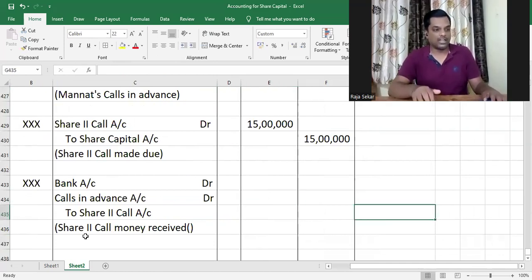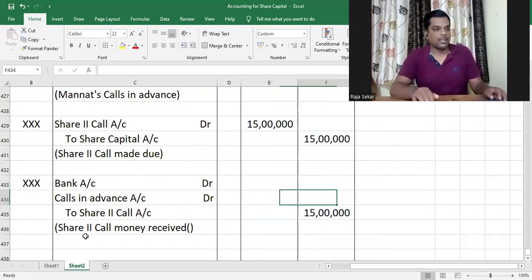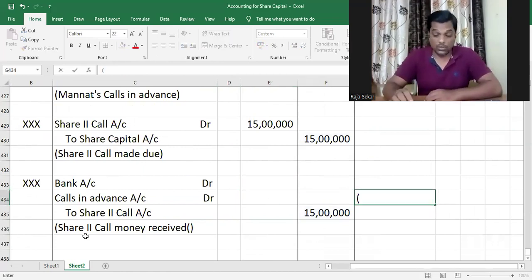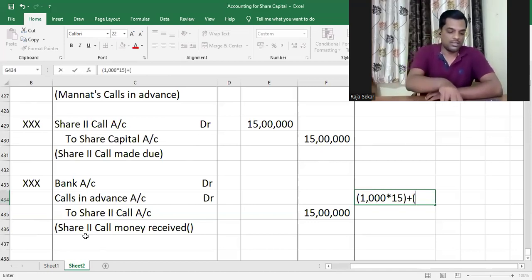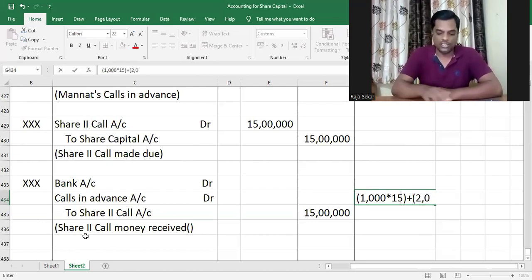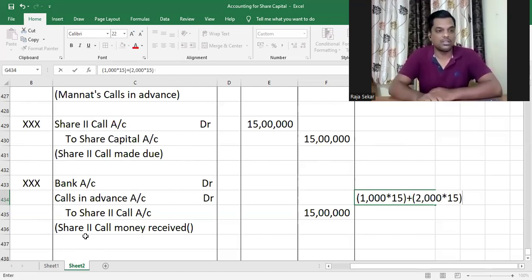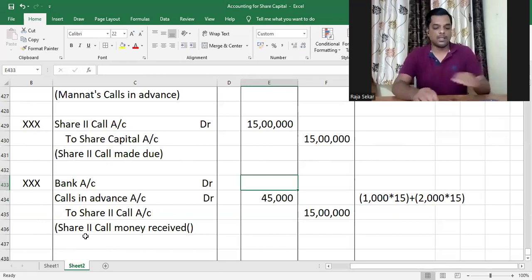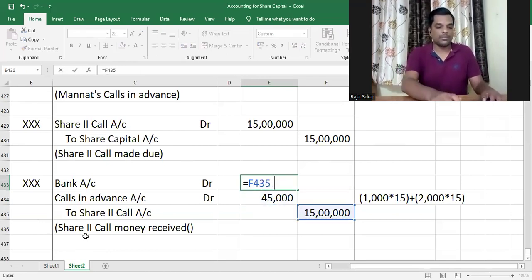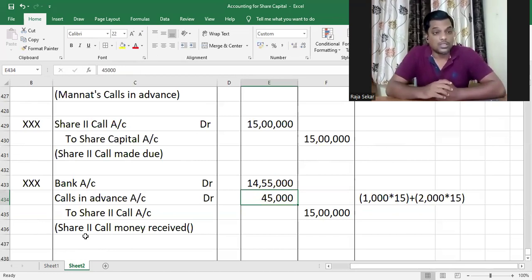All right, so the amount that will credit share second call is 15 lakh. And the calls in advance that we are going to make use of is 1,000 shares of Karthi into the 15 rupees of his in advance, and 2,000 shares of Manath into the 15 rupees of hers in advance. So that will be totally 3,000 into 15, which is 45,000, and the amount received will be 15 lakh minus 45,000, which is 14 lakh 55,000. And that is how we account for calls in advance when there are more than one shareholder paying calls in advance. With that, we've come to the end of this video, my dear children.